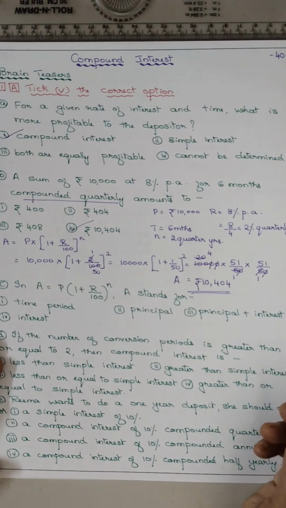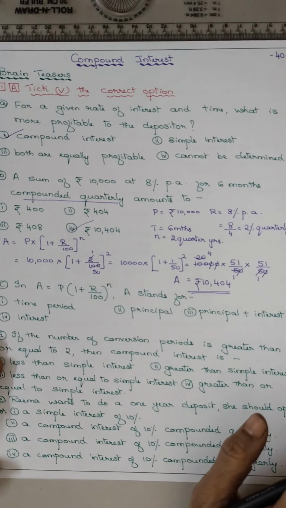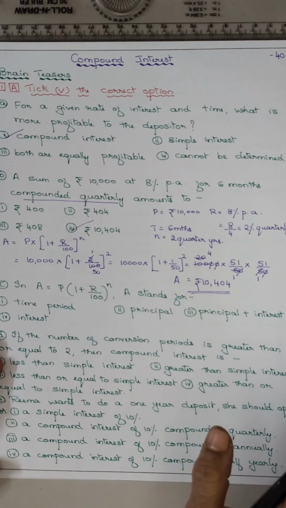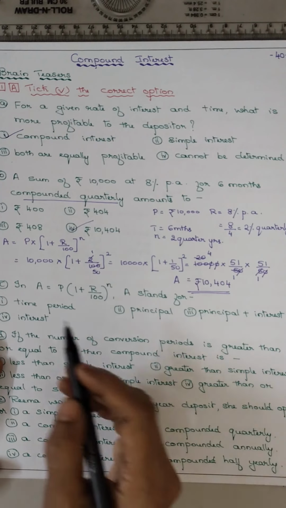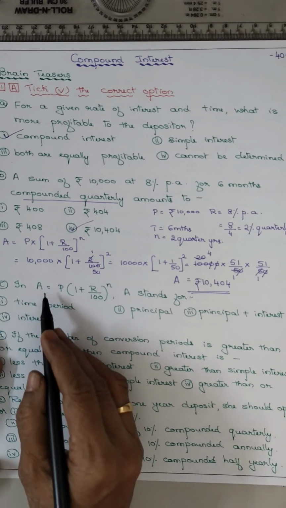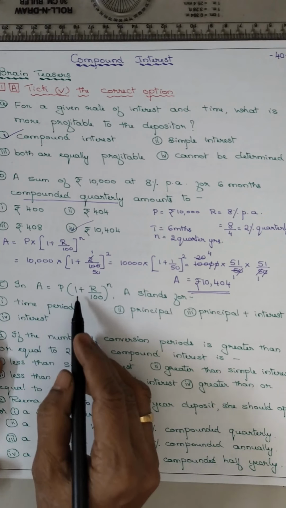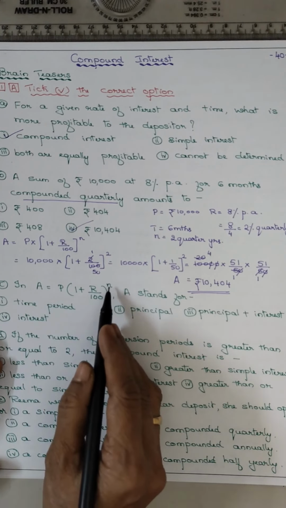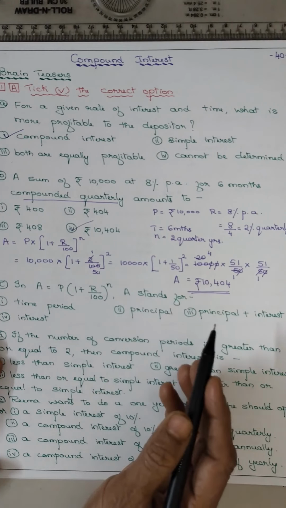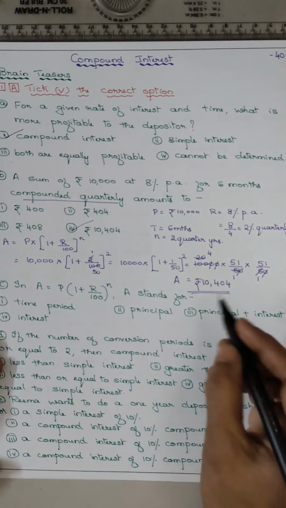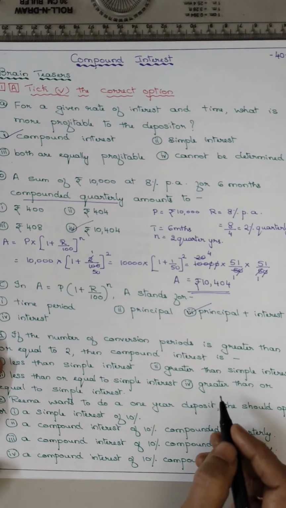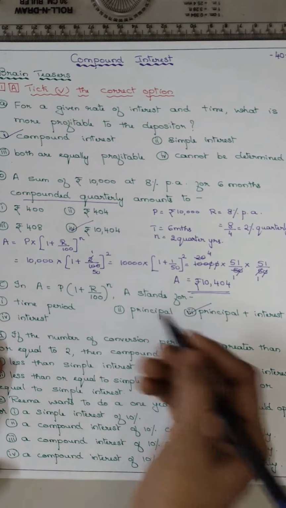Hope you understood. This everything we have done in the worksheets. So the brain teaser is all the worksheets combined together. So you have to remember all the topics. See, in A is equal to P into 1 plus R upon 100 the whole raised to n, A stands for amount. Amount is what? It is principal plus interest. Isn't it? But here it is compound interest. Here it is not mentioned. It is principal plus interest.